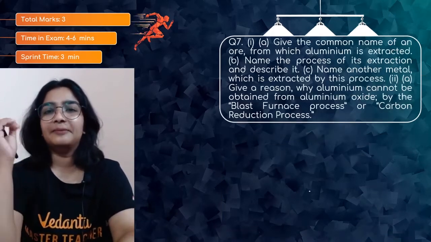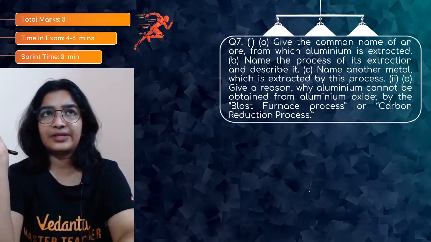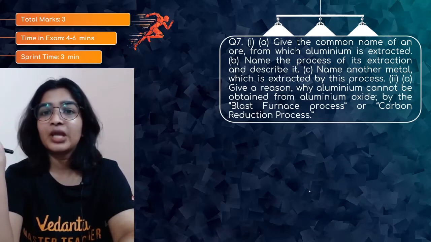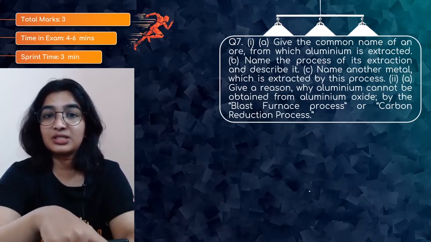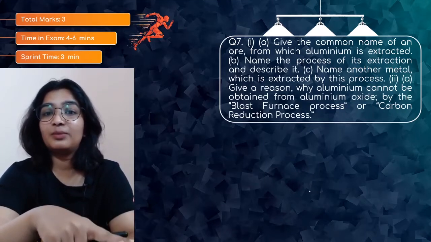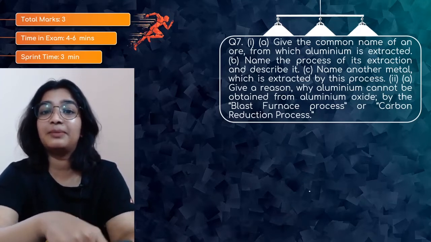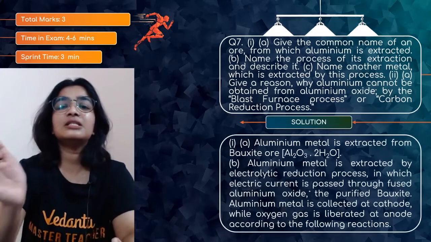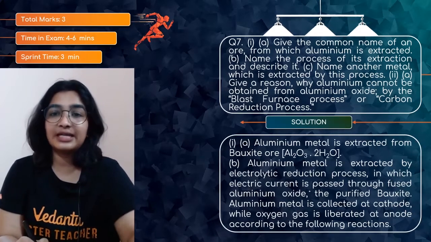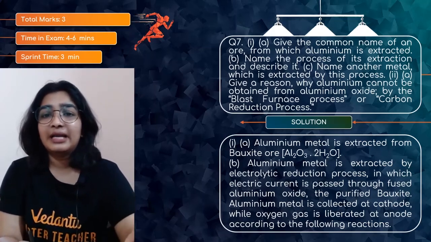Question number 7. Give the common name of an ore from which aluminium is extracted. Name the process of its extraction and describe it. Name another metal which is extracted by this process. Give a reason why aluminium cannot be obtained from aluminium oxide by the blast furnace process or carbon reduction process. First, the common name is bauxite, that is Al2O3.2H2O, and name the process.